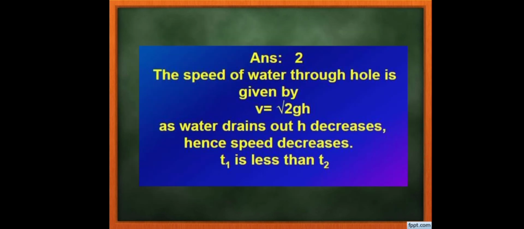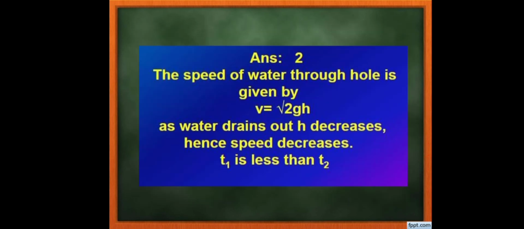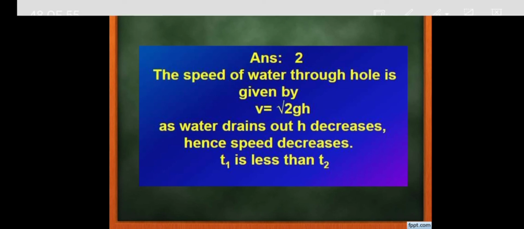because when the first 10 liters of water drains out, there will be more potential energy compared to the second 10 liters of water. So that's why answer number 2 is the right option, which is that the time taken to drain out the remaining 10 liters is more than the first 10 liters, because the speed of water through the hole is given by this formula. First let me explain this formula.